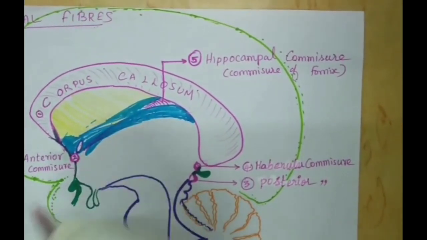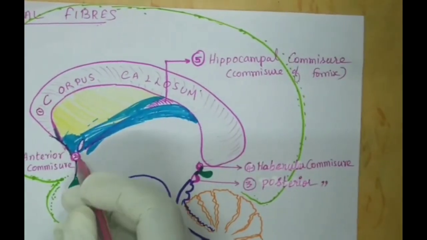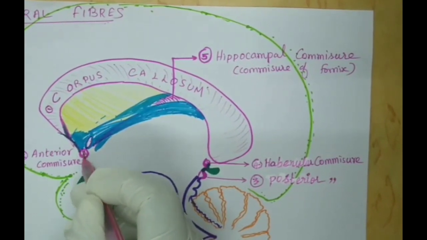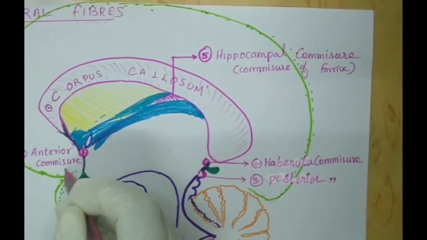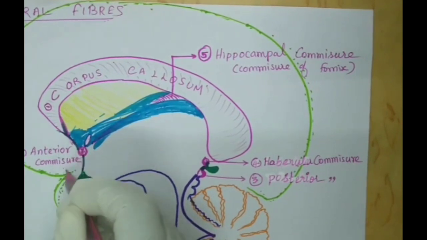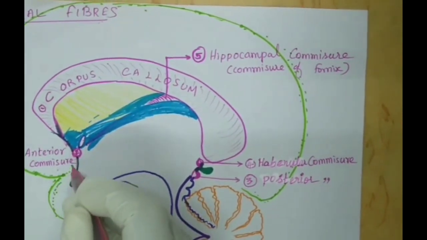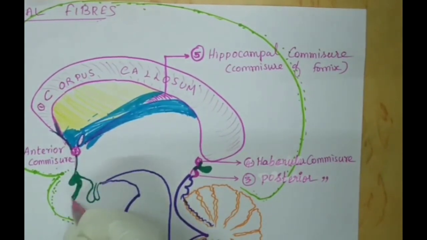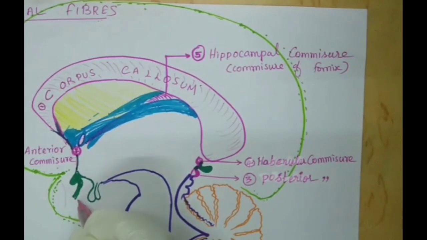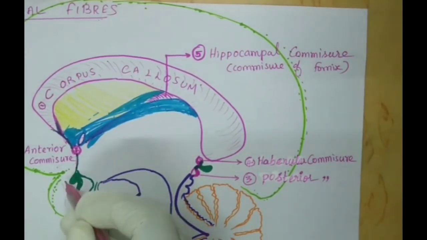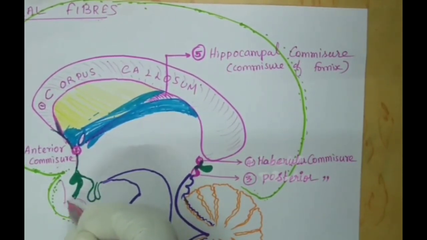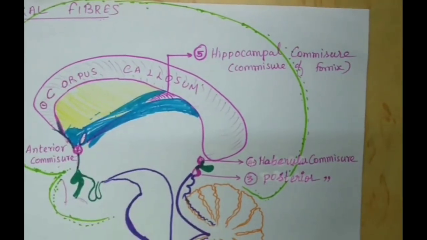And you can see over here we have the lamina terminalis, and the anterior commissure is connecting the orbital surface. It has an anterior part and a posterior part. The anterior part connects the orbital surface of the frontal lobe, whereas the posterior part connects both temporal lobes, the anterior ends of the temporal lobes. It will connect on both sides. So these are the two areas which are not connected by the corpus callosum. So the two cerebral hemispheres will be interconnected with each other by these commissural fibers.